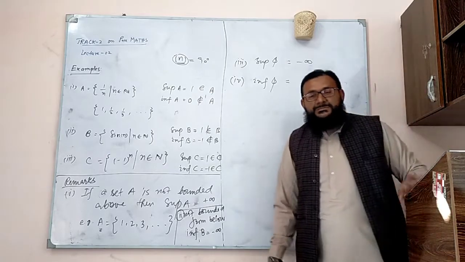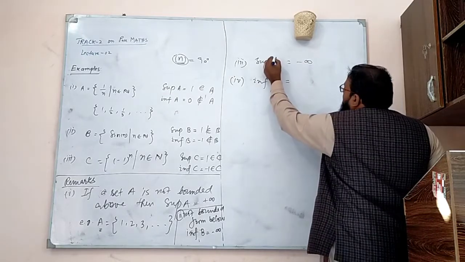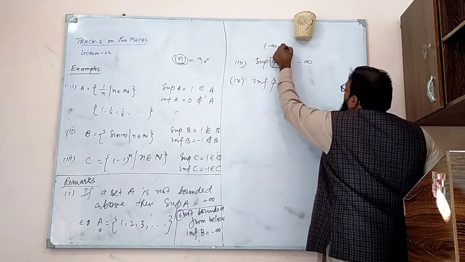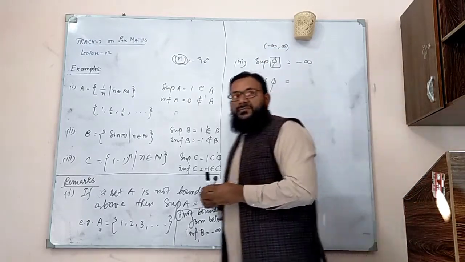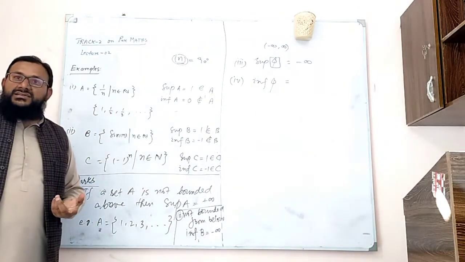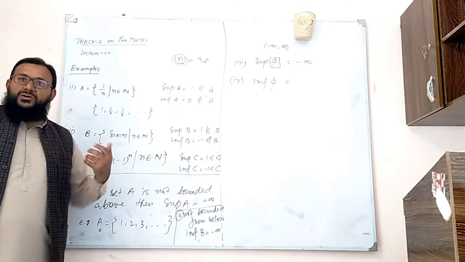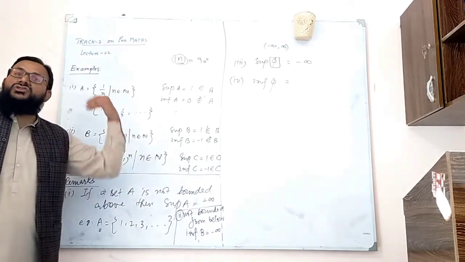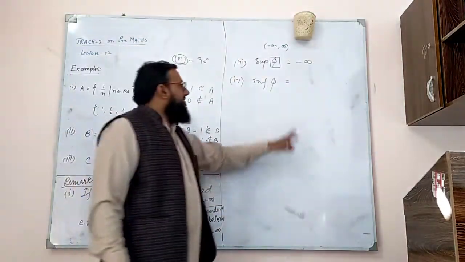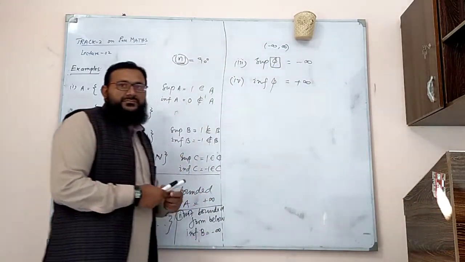Supremum is minus infinity. It means the set of upper bounds for the null set is the whole real line. 2 is an upper bound for the null set, 3 is an upper bound, minus 2 is an upper bound, minus 3. So the least of all those upper bounds is minus infinity. And the infimum would be positive infinity.